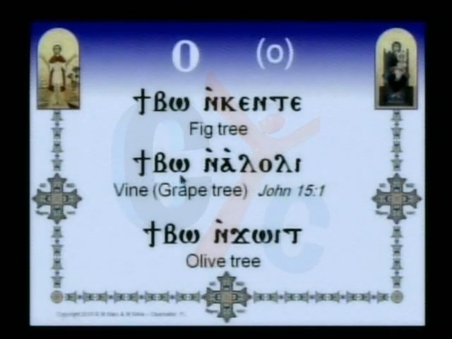Also we have Tivo in Aloli. The word Aloli means grapes. In other words, the literal translation of this Tivo in Aloli is grape tree, but it is the vine. In Coptic it is Vo in Aloli, the tree of grapes or grape tree, in John 15:1. Also Tivo in Goit. Goit means olives, so an olive tree, it is Tivo in Goit.